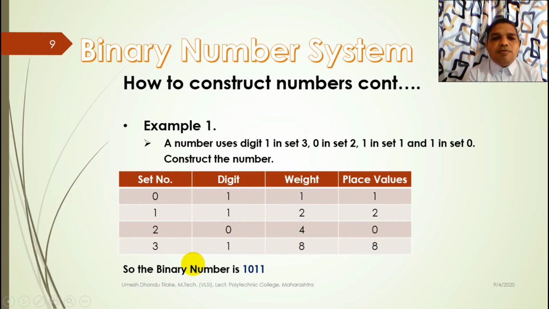So this is how we can write the number. So the binary number is 1 0 1 1. Here I have shown 1 0 1 1.